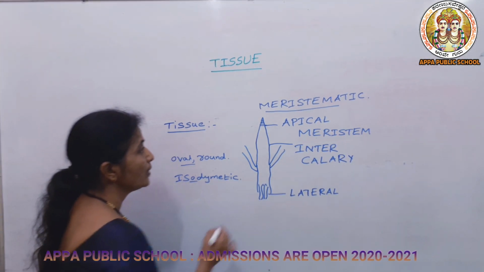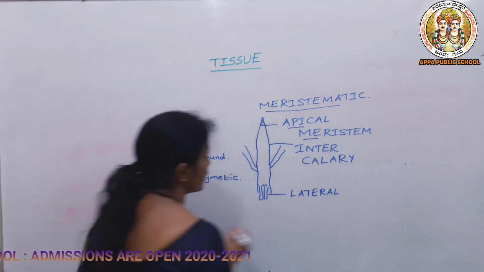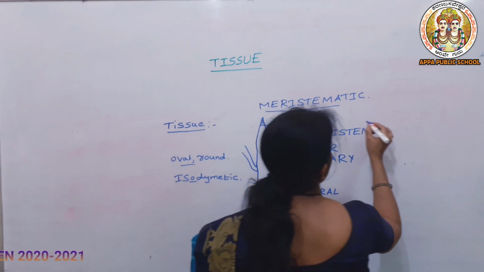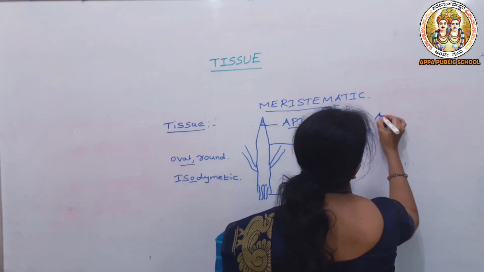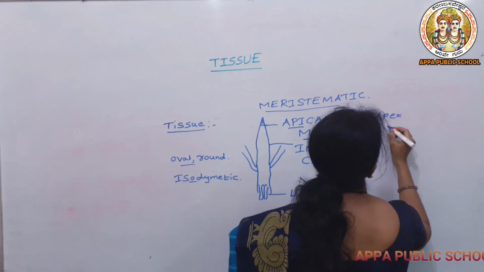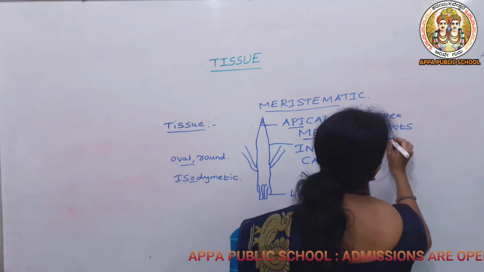So let us know what is the location and what is the function of apical meristem. The apical meristem is present at the apex or the tip of the roots and stem.